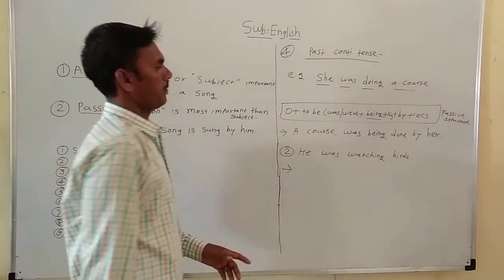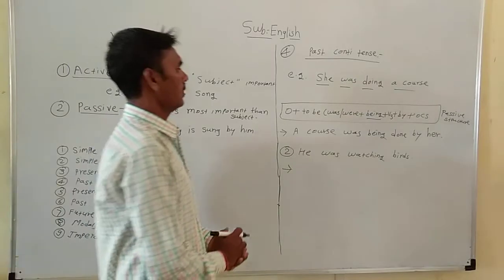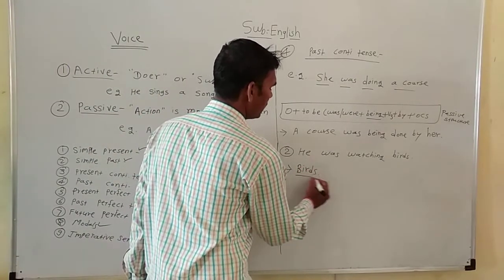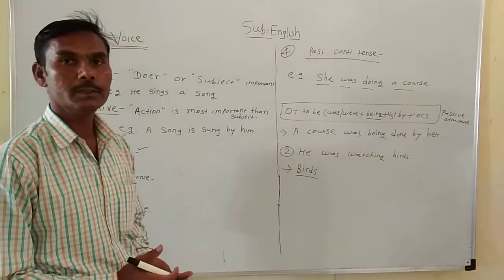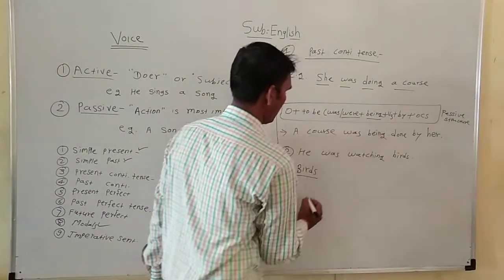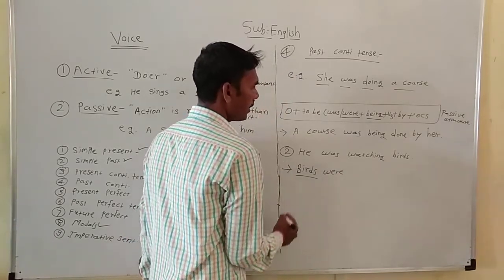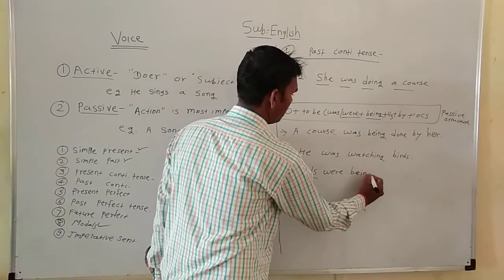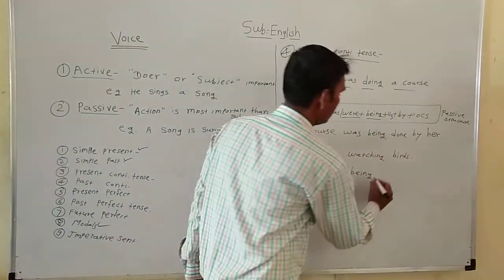Let's take object first, birds. Birds is the plural of bird, so we use the plural to be of past tense, were. Birds were, then we use being, then V3 of watch.